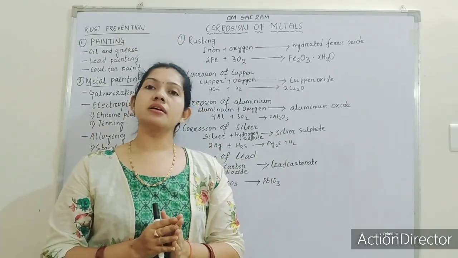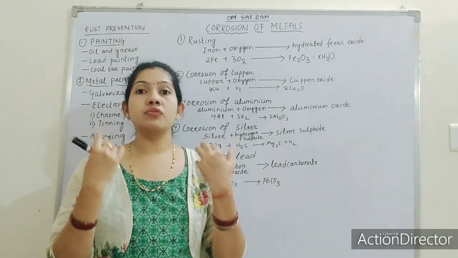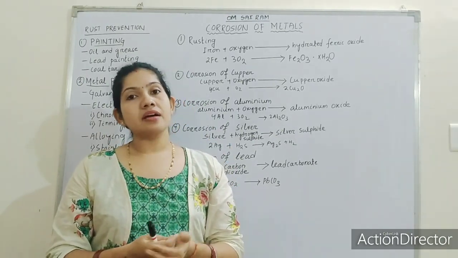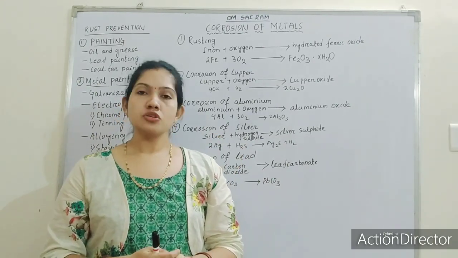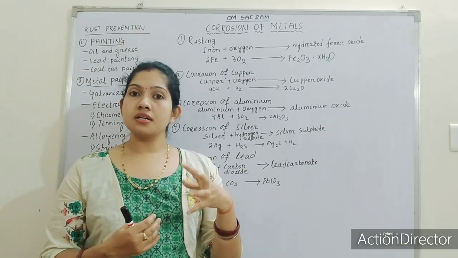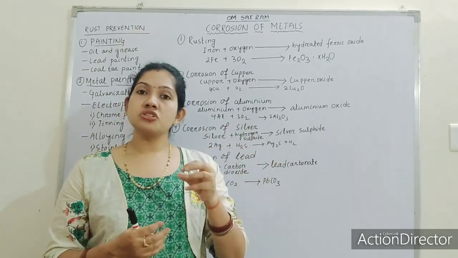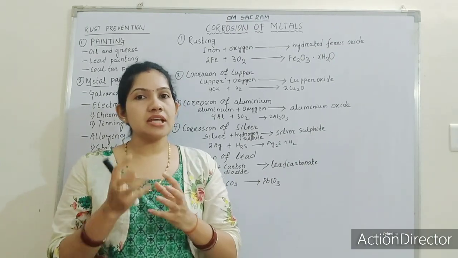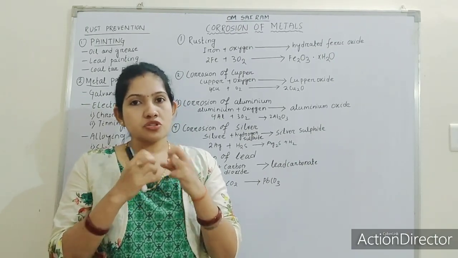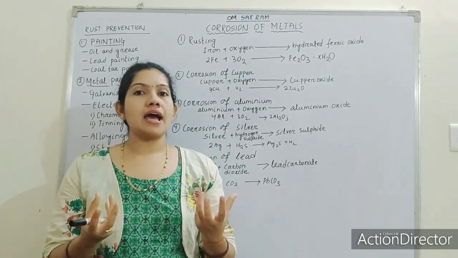If you do not prevent rust at the earlier stage, it will fully damage the iron, and again we cannot use that iron. So rusting is a tendency in metals, especially iron, which gradually destroys the iron, and at last we cannot use it at all.